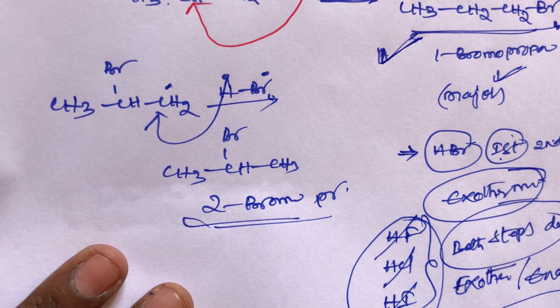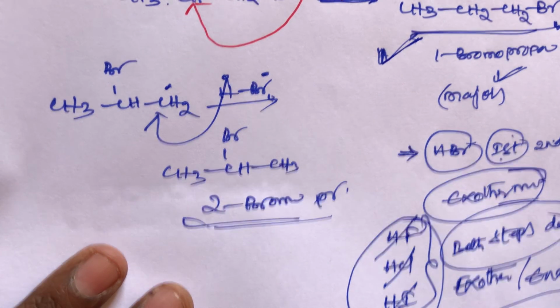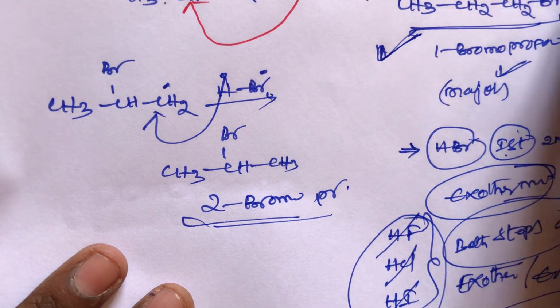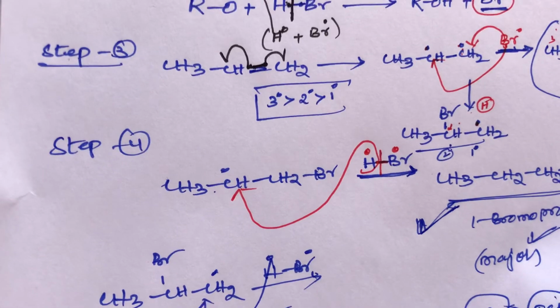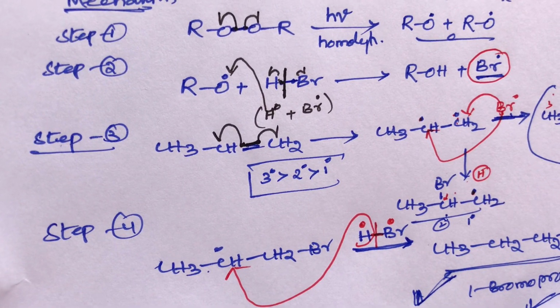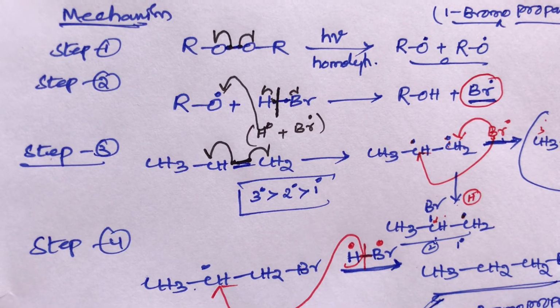But in the anti-Markovnikov rule, always remember, students, both the first step and second step are the same, exothermic and exothermic. But for HF, HCl, HI both steps are different: one step is endothermic and another step is exothermic. If two different steps are there, that is not applicable for the anti-Markovnikov rule. It is very, very important for NEET and JEE and other competitive exams also, students.